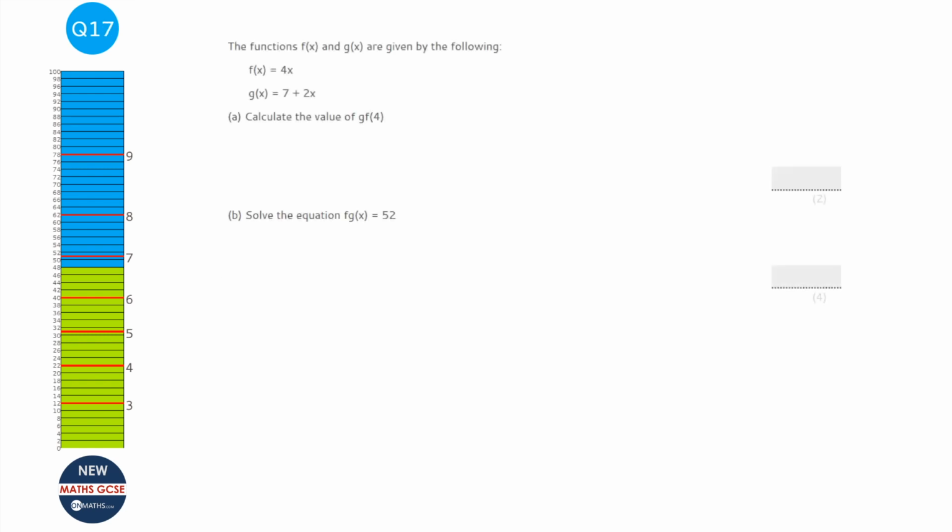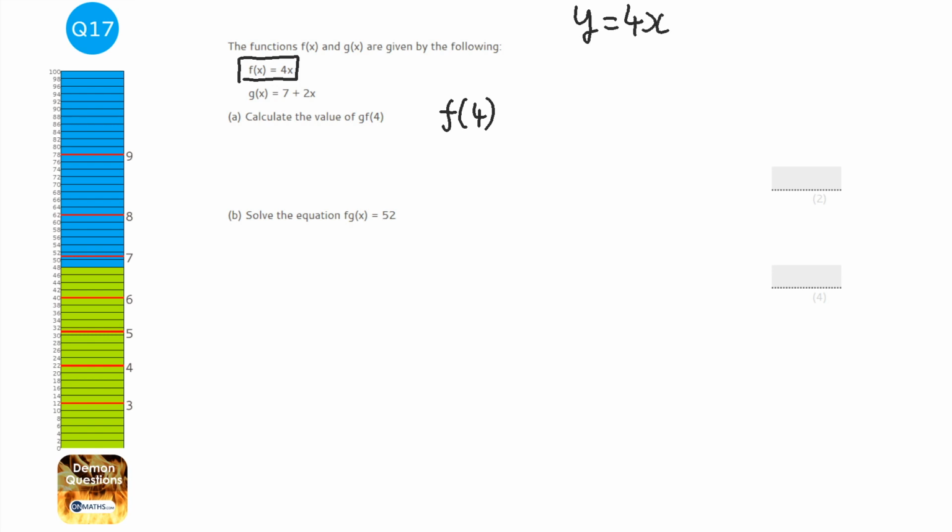Now, this is a question about composite functions, and I'm going to start this question off by just answering this question. What is f bracket 4? Now, this equation here, up until this level, that used to be y equals 4x, and the question we have here would be what is y when x equals 4?